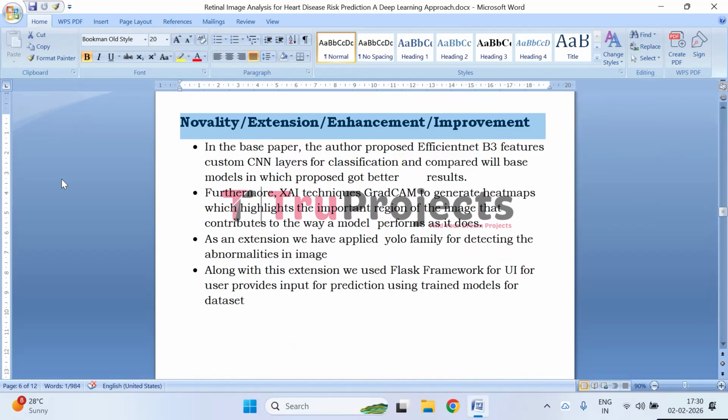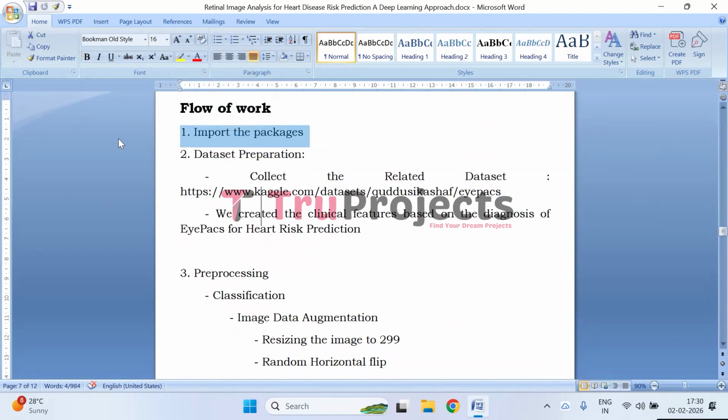Coming to the flow of the work, first we need to import the packages. This initial module involves importing all the required Python libraries and frameworks needed for the project. This includes deep learning libraries such as PyTorch, Torch Vision for model deployment, OpenCV and Pillow for image handling, NumPy and Pandas for data manipulation, scikit-learn for evaluation metrics, YOLO frameworks for object detection, and Flask for deploying the web interface. This module ensures that the environment is properly set up before the data pre-processing and model training begins.